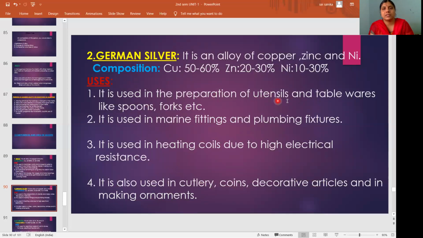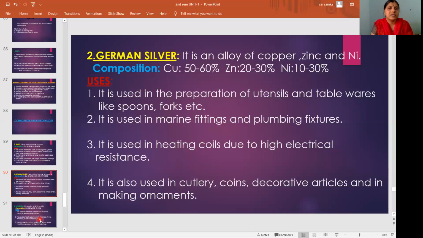Preparation of utensils, kitchenware, tablewares like spoons, forks, marine fittings, seawater fittings, plumbing, tap fixings, and heating coils due to high electrical resistance. It is used in cutlery, coins, decorative articles, and in making ornaments. We are saying German silver, that means it has a shining character. That's why it is used in making ornaments.